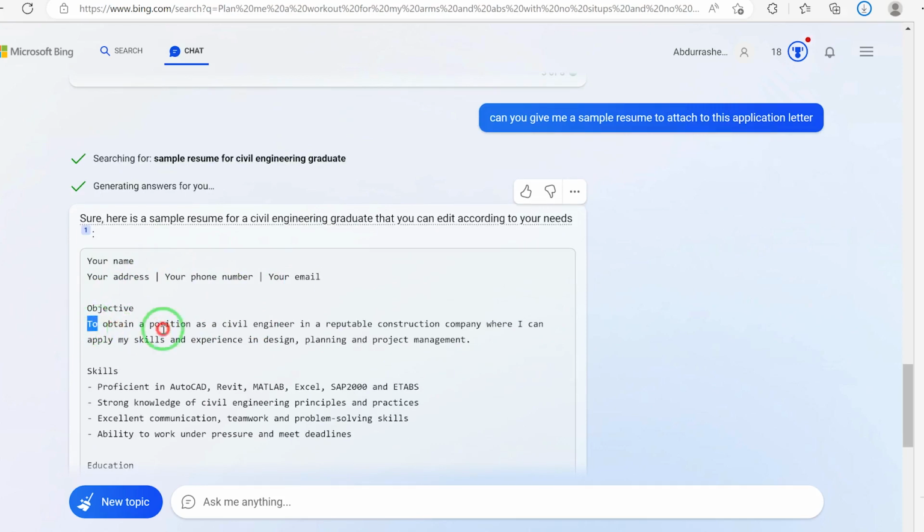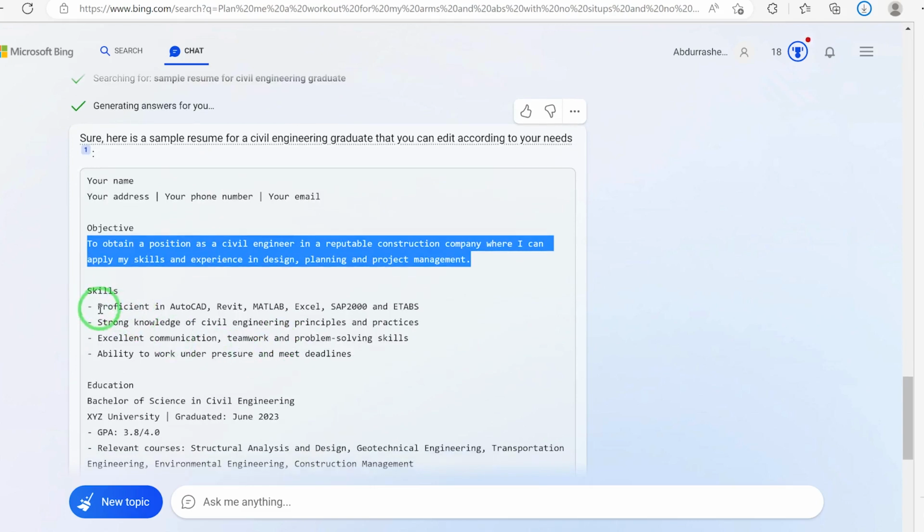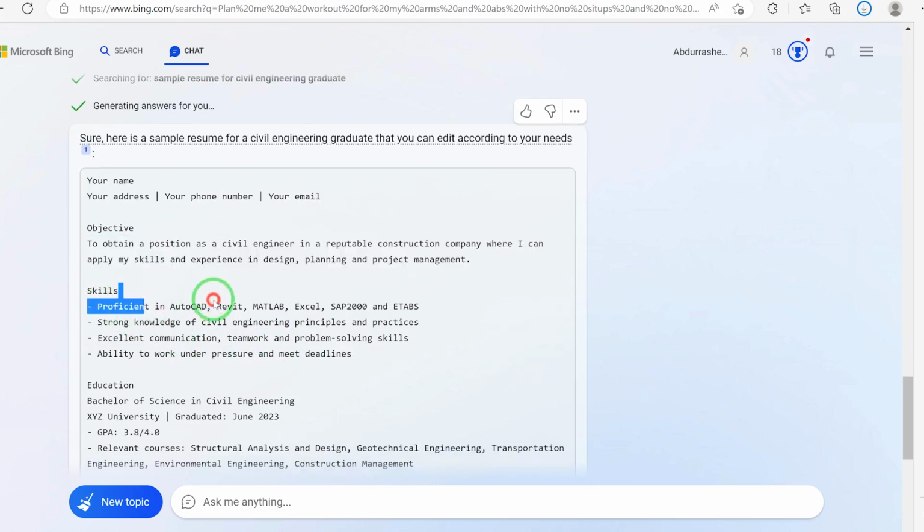And this is the objective. You can see that it's giving you a very precise and concise objective. And it's tailored to your skills, focusing on the numerics, the software you know how to use, AutoCAD, Revit, MATLAB, Excel, SAP 2000, and ETABS, and even strong knowledge in civil engineering principles and practice, excellent communication, teamwork, and problem-solving skills, ability to work under pressure and meet deadlines.